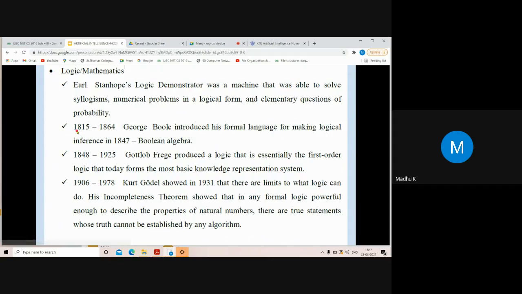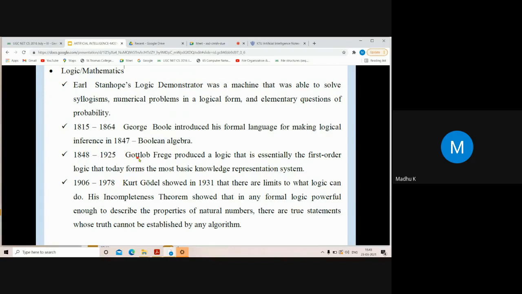In 1815 to 1864, George Boole introduced his formal language for making logical inference. It's called Boolean algebra. So this is introduced by George Boole, in 1847, and these are all in the 19th century.